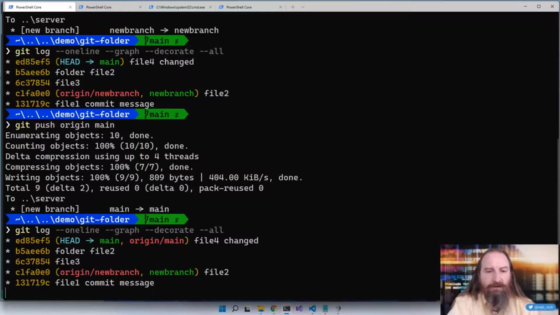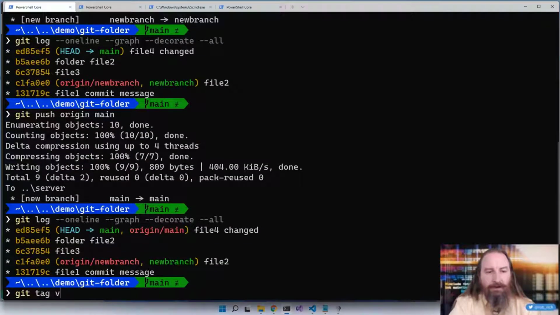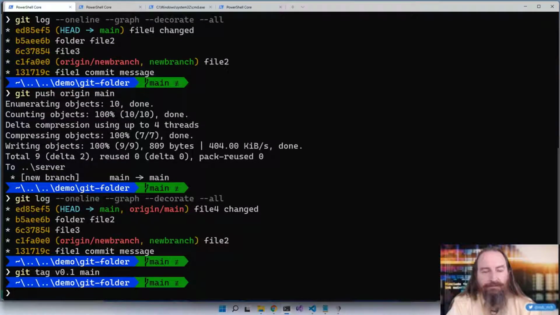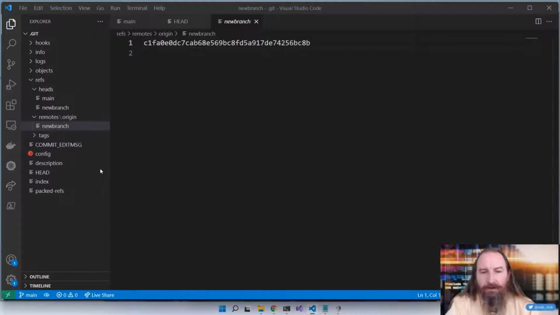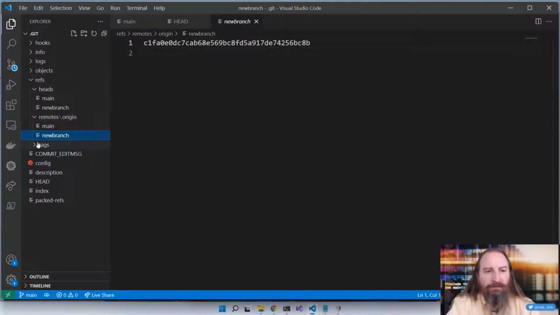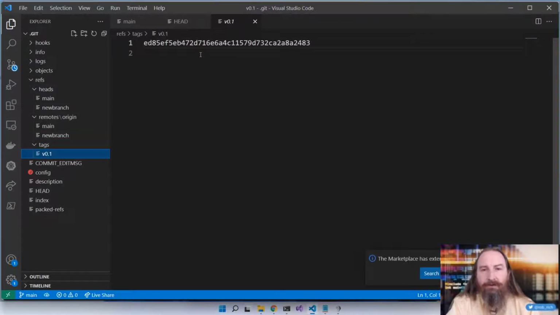I want to take a look at this, and I'm going to say git tag v0.1 to main, where the current head is. Okay, so let's git log --oneline --graph --decorate --all. We now have this tag. Here in our refs folder, we have a new tags folder, and this tag points to where that commit was. In this case, the tag v0.1, thanks VS Code, points at this particular commit.